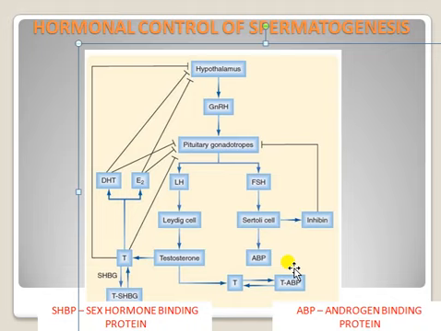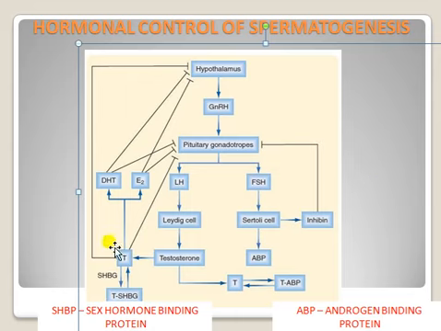It will enhance it. Then what happens? More spermatids are produced, and more spermatozoa. Okay, so this is how hormonal control stimulates spermatogenesis.